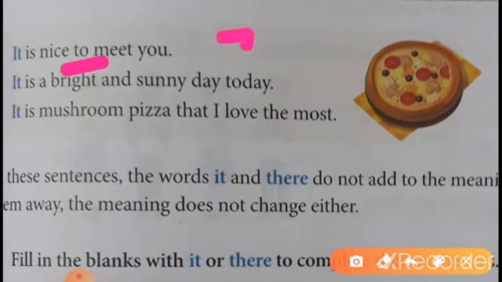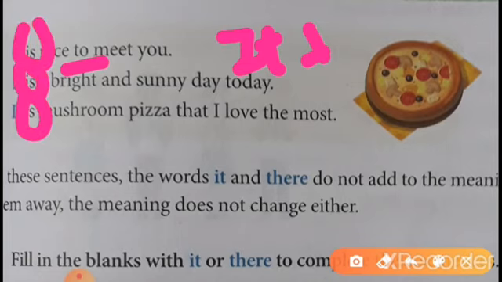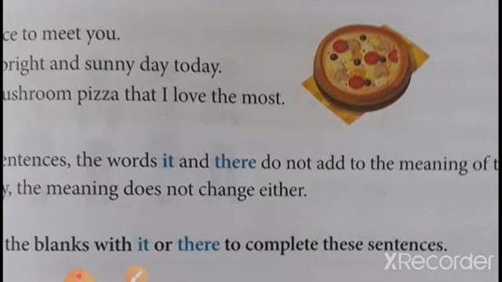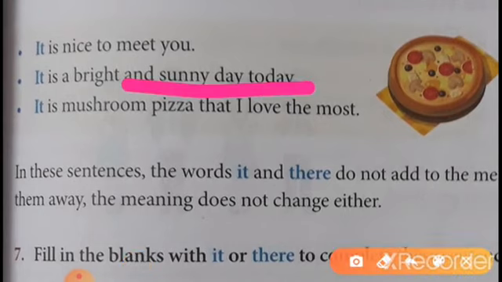First of all we will write it, then plus be, meaning any of the helping verbs like is, was, plus to. It is mentioned here too in the first sentence, okay? And it is also used for times, dates and days. Where do we use it? It was a sunny day. We say a sentence like this. So for times, dates and days, we use it. And it is used for weather and similar conditions.